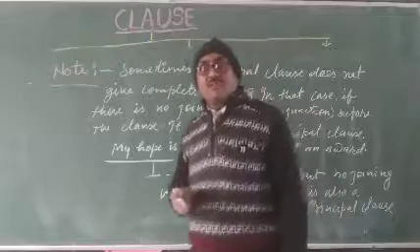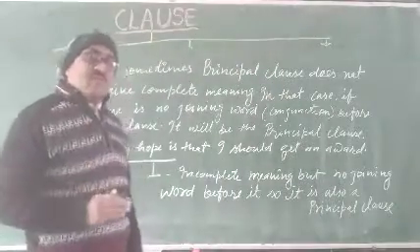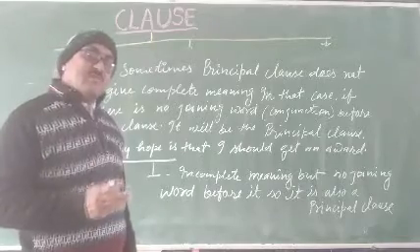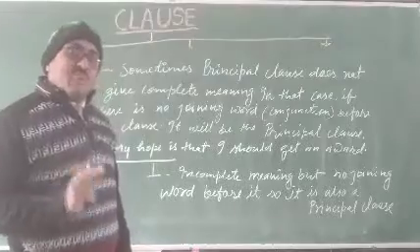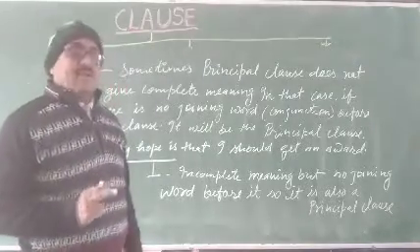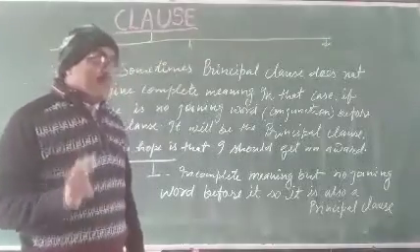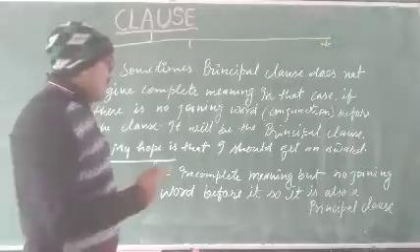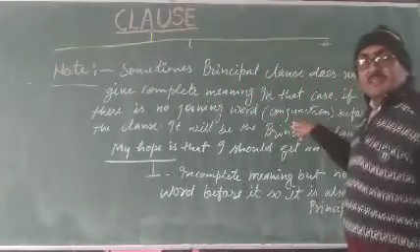If there is no conjunction before it, that particular part is also a part of the principal clause. The most important thing: a principal clause has its complete meaning, but in some conditions it may not have complete meaning. But the particular part will not join with any conjunction.